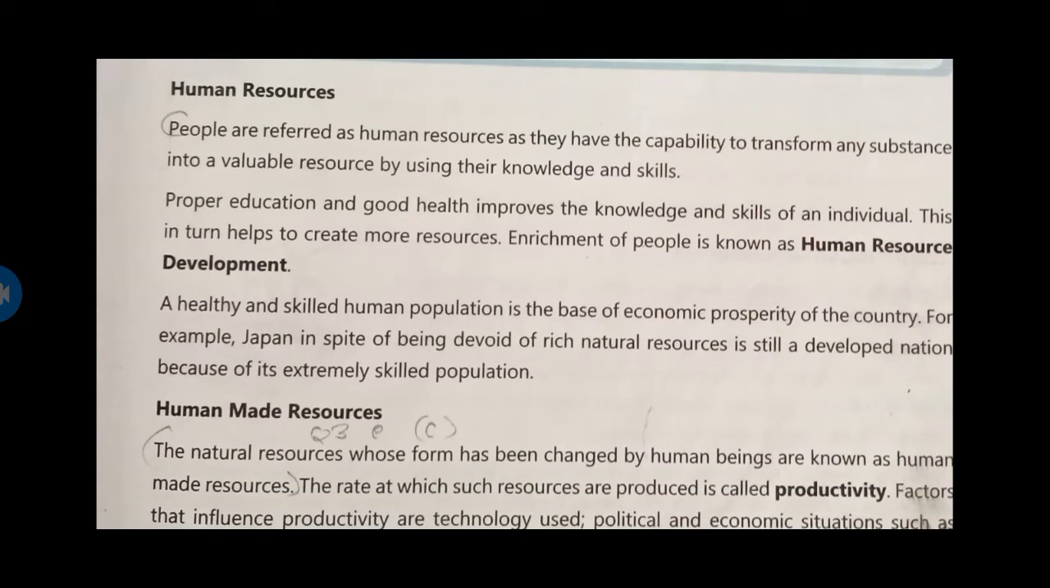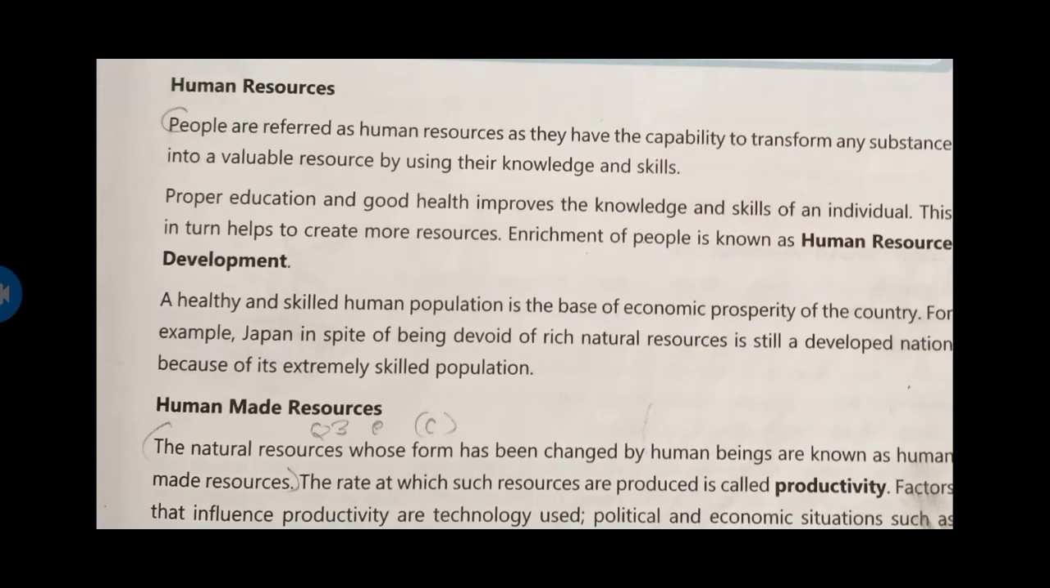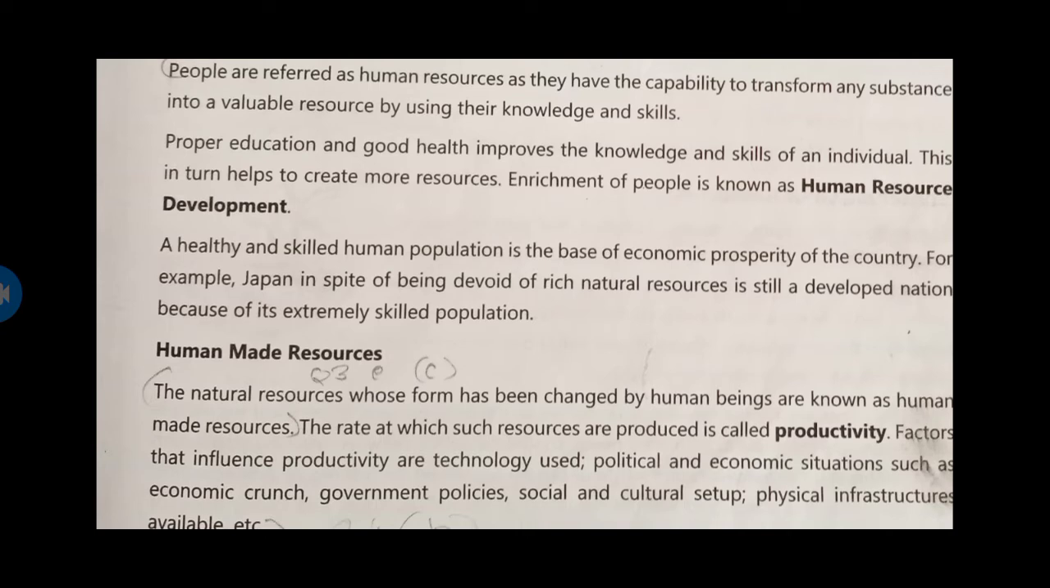Human resource, people are referred to as a human resource as they have the capability to transform any substance into valuable resource by using their knowledge and skill. So people are called a human resource because we have that capability to change any substance into valuable resource by using their knowledge and skills. We can do anything by our knowledge, skills, creativity we have.